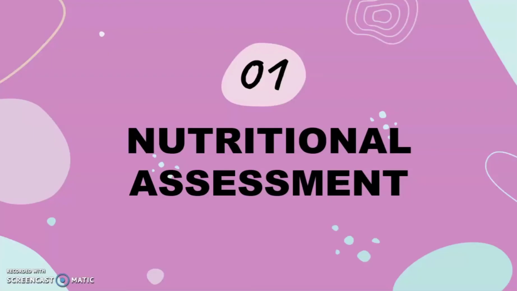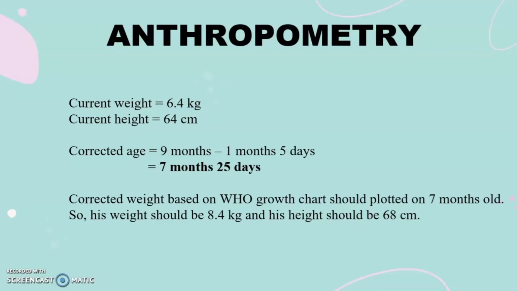For the first one, nutritional assessment, we have anthropometry. The current weight of MZ is 6.4 kg, while the current height is 64 centimeters. I have used the formula for corrected age as he was born premature and with low birth weight. So the corrected age is 7 months 25 days. This is based on the WHO growth chart. So his weight should be 8.4 kg, while his height should be 68 cm.